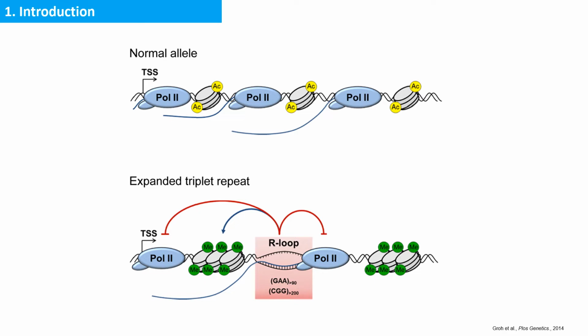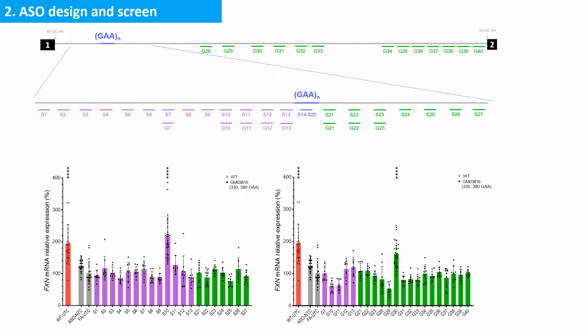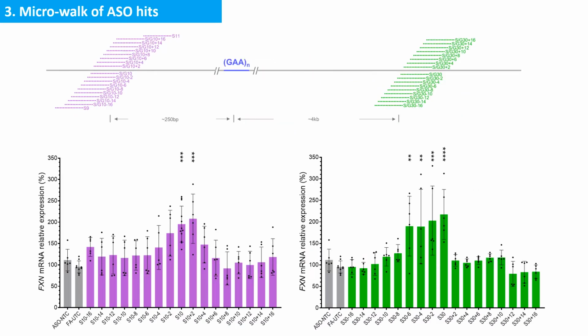Here, we set out to develop non-repetitive ASOs to activate frataxin expression by targeting within the first intron of the frataxin gene. We synthesized ASOs targeting both upstream and downstream sequences of the GAA repeat region and screened them in patient-derived fibroblasts. We identified two hotspots for activation, and in each case identified multiple ASOs able to increase frataxin mRNA expression by twofold in patient-derived fibroblasts.